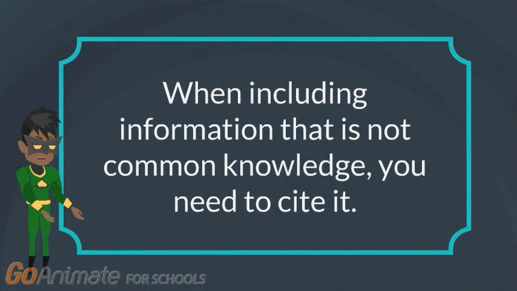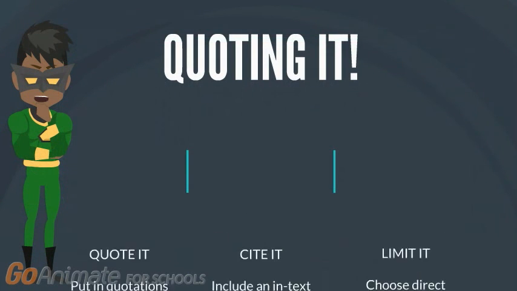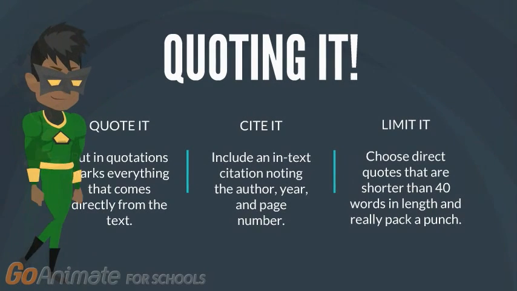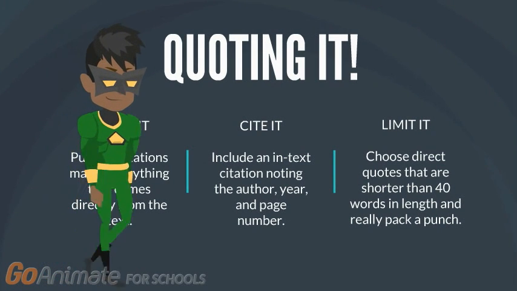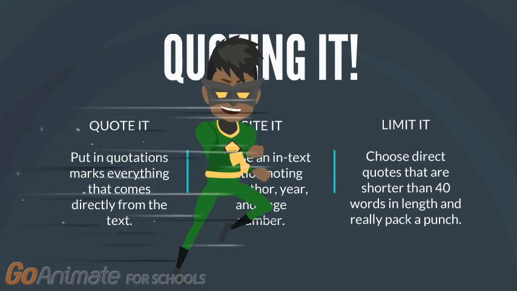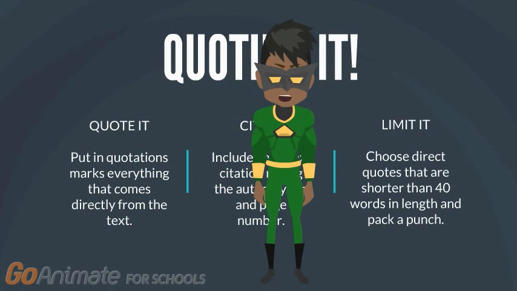When including information that is not common knowledge, you need to cite it. When directly quoting the words of another, you will want to put in quotation marks everything that comes directly from the text. Next, include an in-text citation noting the author, year, and page number. Finally, limit the length of your direct quote. Choose direct quotes that are shorter than 40 words in length and pack a punch.